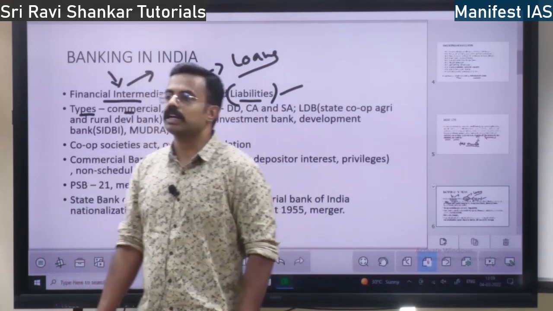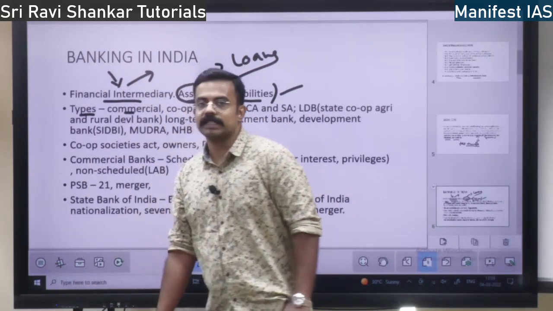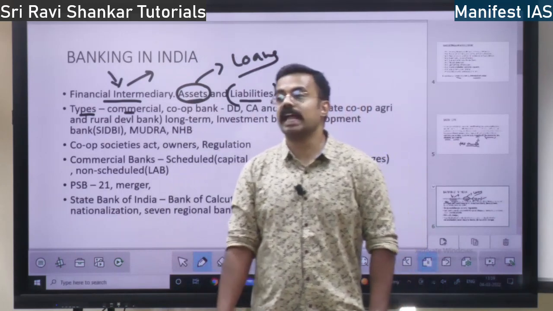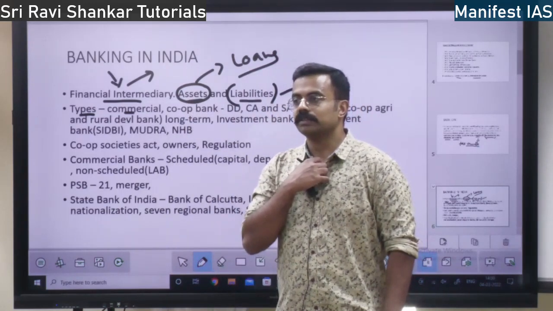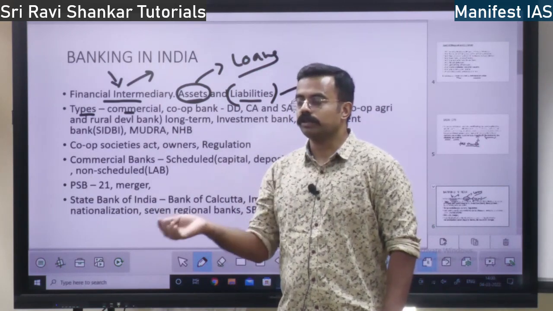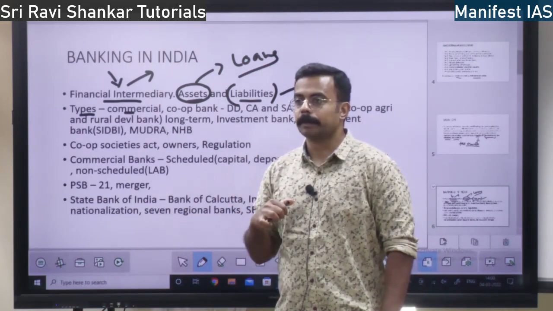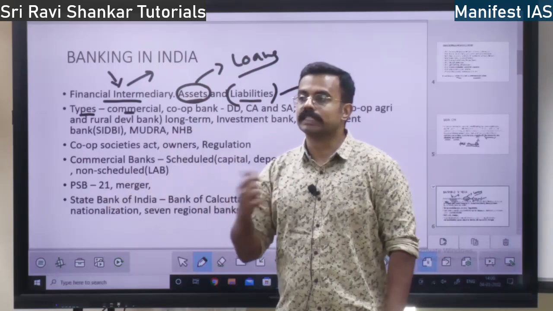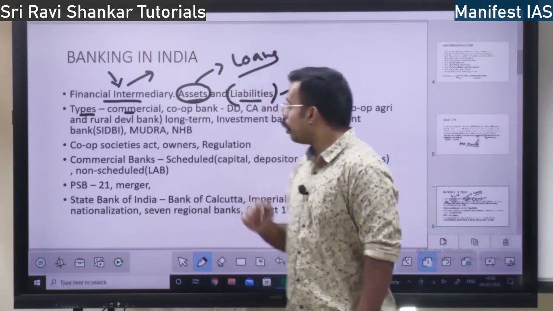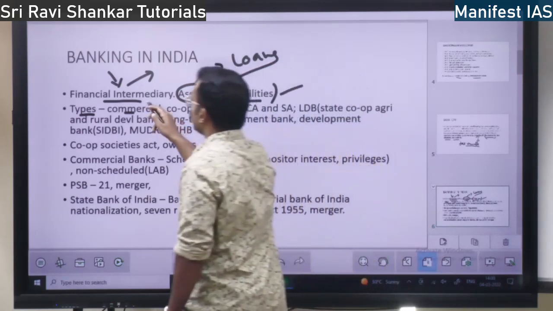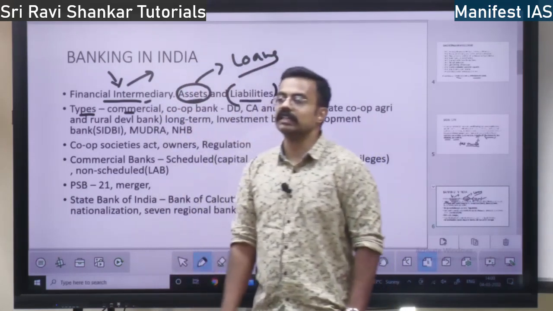All those banks are called commercial banks, right? Commercial, it carries out the commercial activities. Commercial activities means lending and also giving various products, issuing checks, maintaining business accounts. So all those things are commercial activities, so they are called commercial banks.